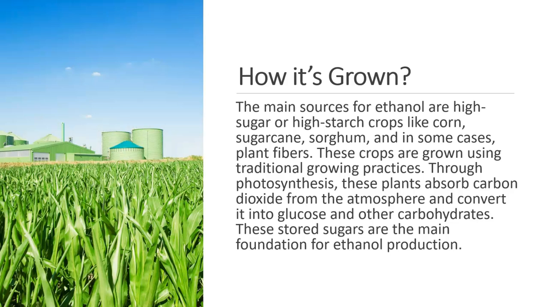How it is grown. The main sources for ethanol are high sugar or high starch crops like corn, sugarcane, sorghum, and in some cases plant fibers. These crops are grown using traditional growing practices through photosynthesis. These plants can absorb carbon dioxide from the atmosphere and convert it into glucose and other carbohydrates. These stored sugars are the main foundation for ethanol production.